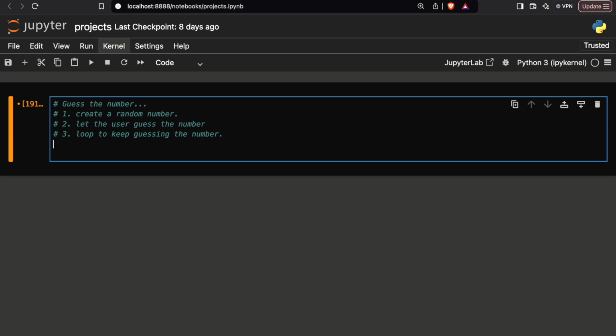Now let's suppose the random number is 5, and the user guessed the number, it's 10. Then it's a wrong guess. What we need to do is give a hint to the user that your guess is high. So in the next guess, he will try to guess a lower number, like 4 or 3 or 2 or 1.